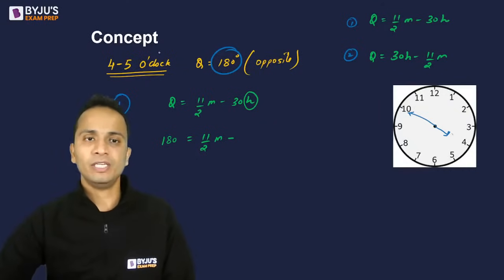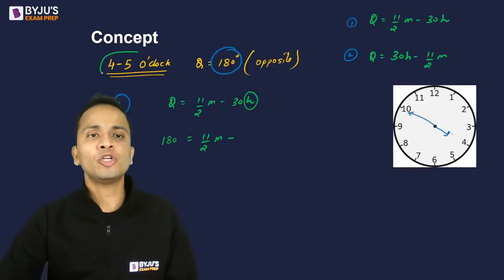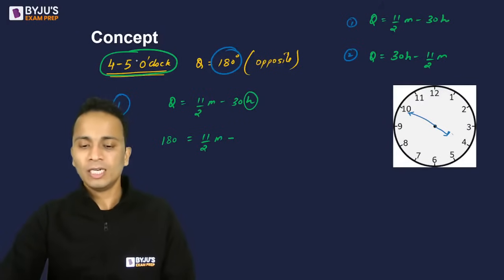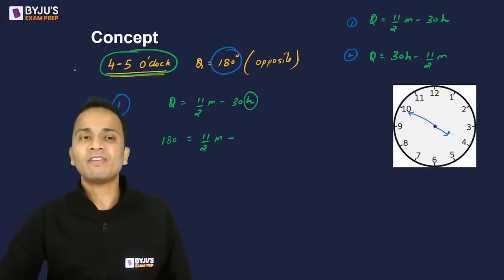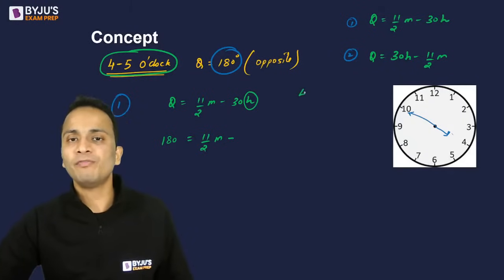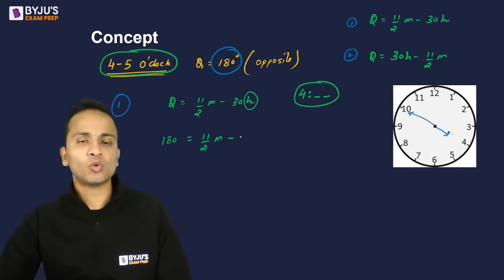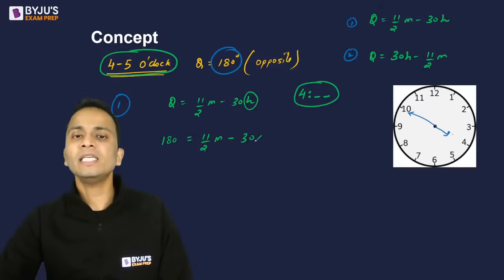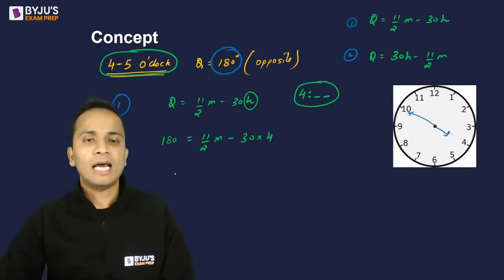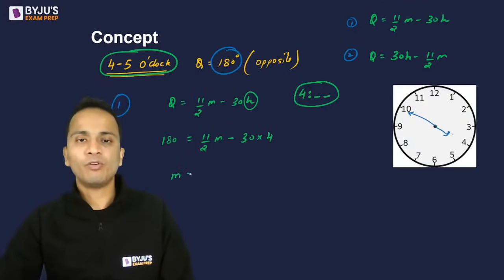Look at it carefully. The question says that the time should be between 4 and 5 o'clock. Time जो है 4 और 5 के बीच में होना चाहिए. ठीक है? So 4 और 5 के बीच में जो भी time होगा क्या होगा? It will be 4 and then some minutes. So I can say that the value of h will be 4. So 30 into 4, and now you can calculate the value of m.